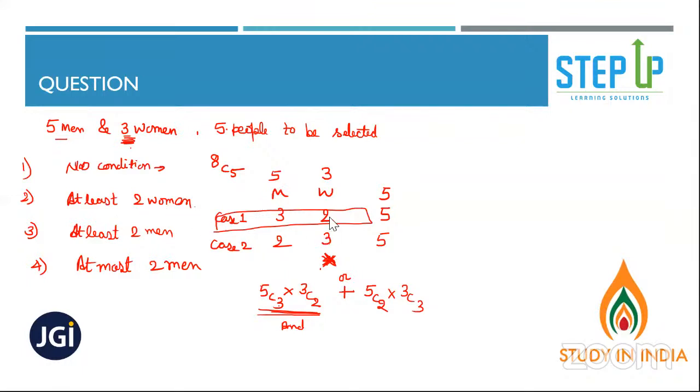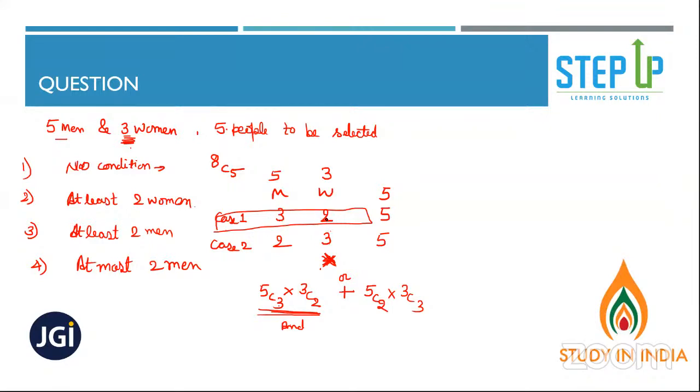At least 2 women means 2 women or 3 women. Two different cases. One group can have only 2 women, or you can choose another group where there are 3 women. Fair enough, Durgesh? So that's why it is 2 or 3. So you are making 2 cases there.